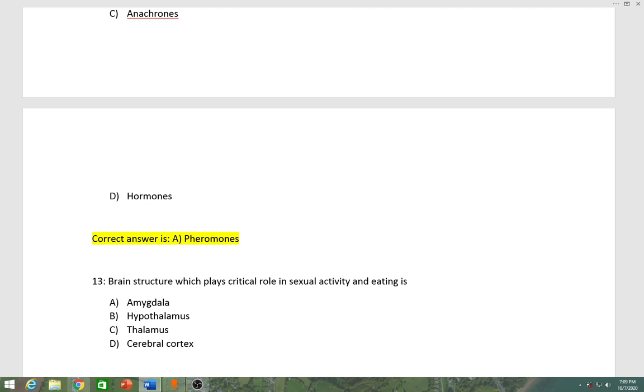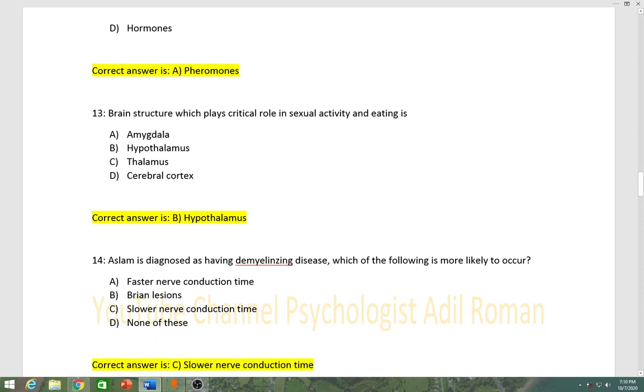Number 13, brain structure which plays critical role in sexual activity and eating is A amygdala, B hypothalamus, C thalamus, D cerebral cortex. Correct answer is B, hypothalamus.